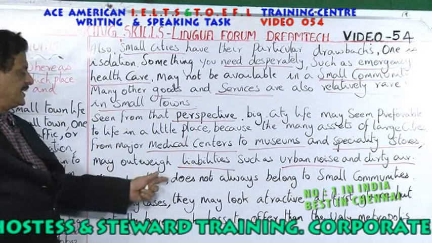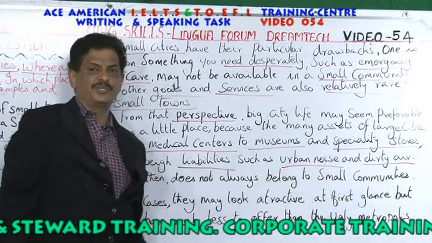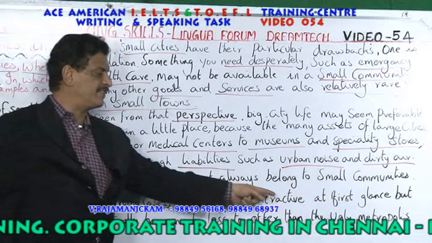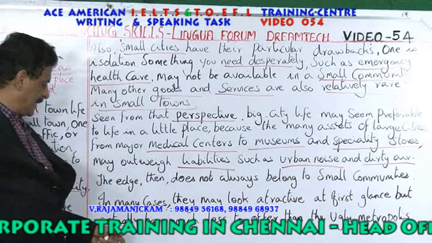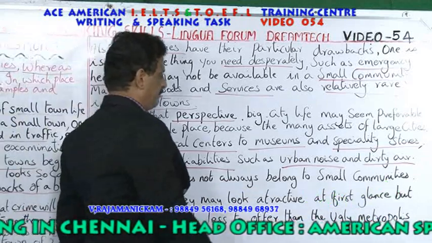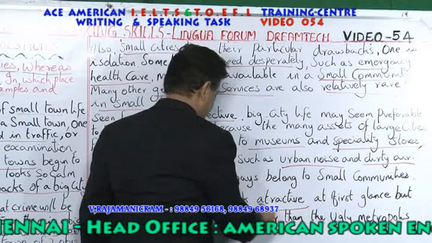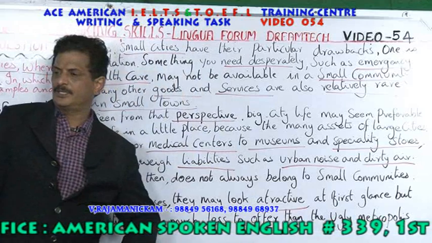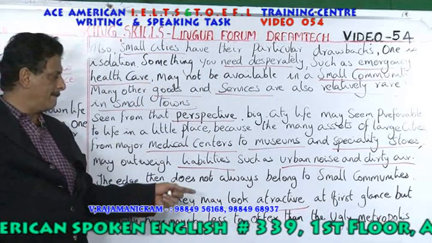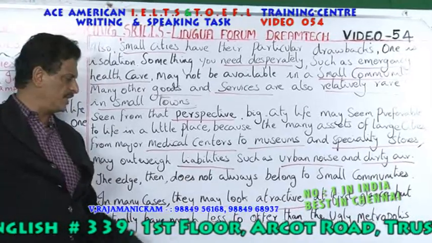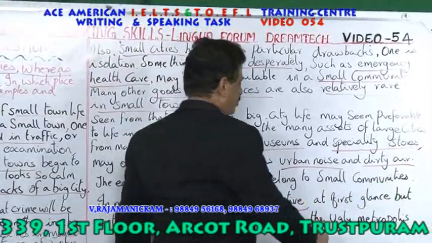The edge then doesn't always belong to small communities. He says in many cases they may look attractive at first glance, but actually have much less to offer than the ugly metropolis.